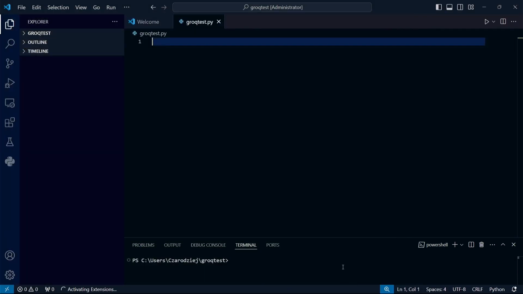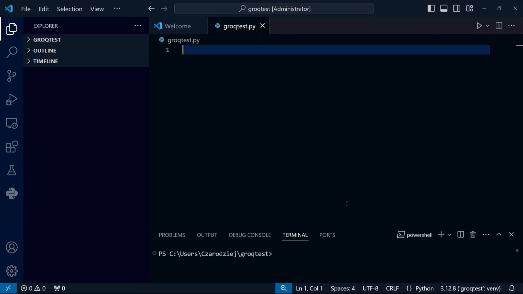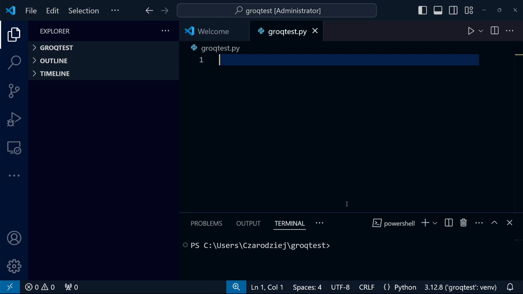To start, I'll enlarge the text a bit for better readability. I know some of the viewers watch videos on their smartphones. It's worth checking if the virtual environment has been activated. This is done automatically if the appropriate plugin is installed. Just to be safe, you can run the activation script.